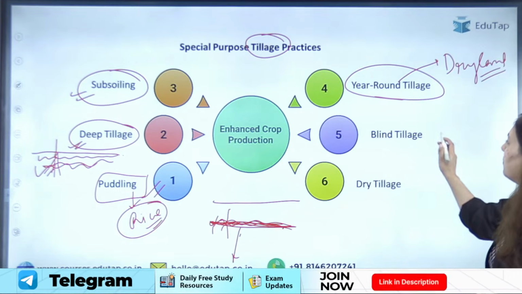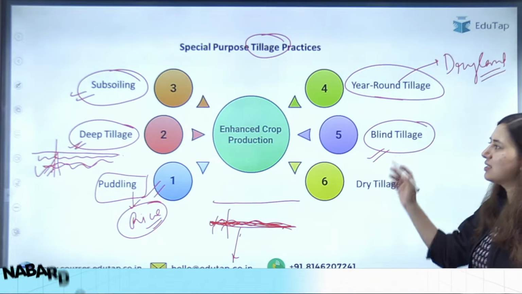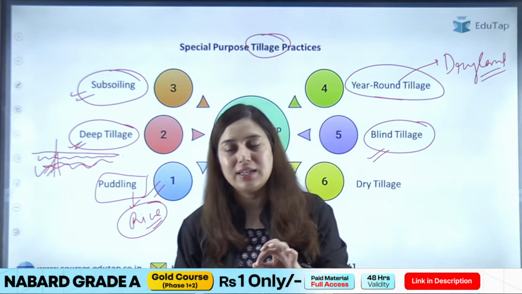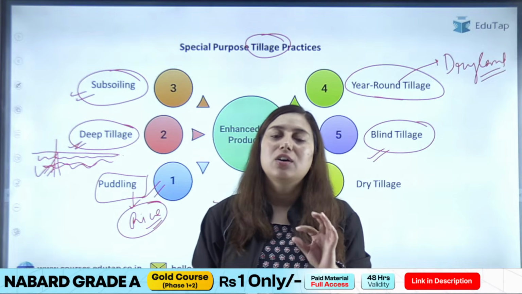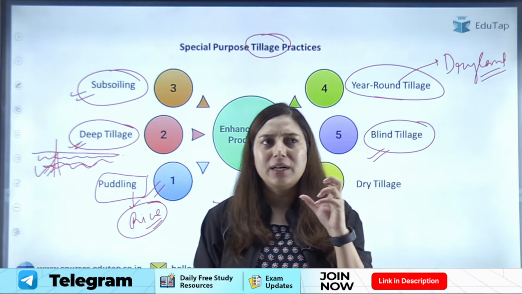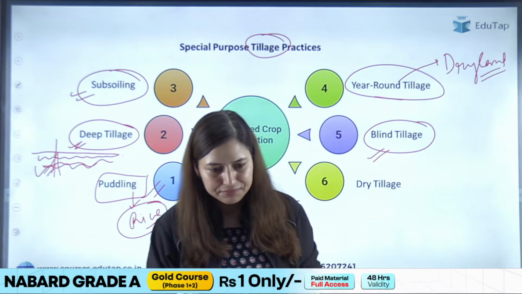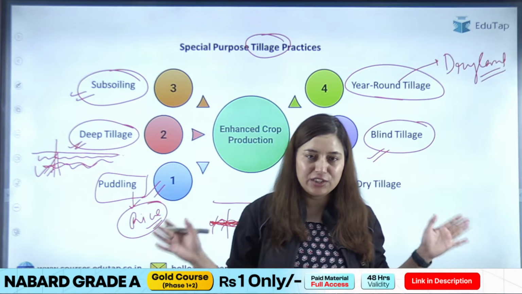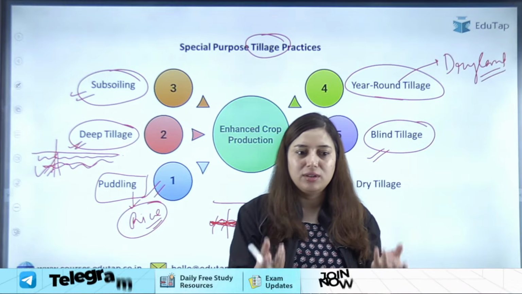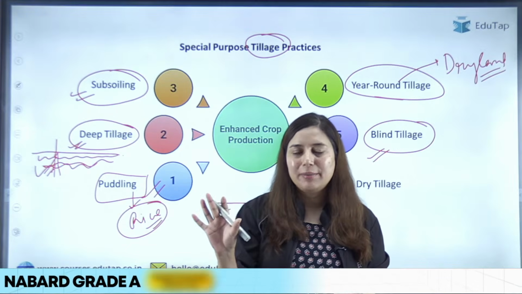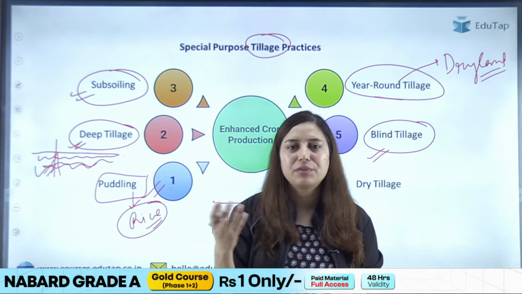Okay, coming to blind tillage. Now students, again this is a special type of tillage जो किया जाता है after you have sown the seed. ठीक है, आपने seed sow कर लिया है, crop has emerged, या तो emerge हो गई है crop या before emergence of the crop. तो क्या होता है कि जब आपने field preparation की, right, you have placed the seed into the field, right? Seed का जो germination है, it will take some time, it will take a week, it will take 10 days, 15 days, right?